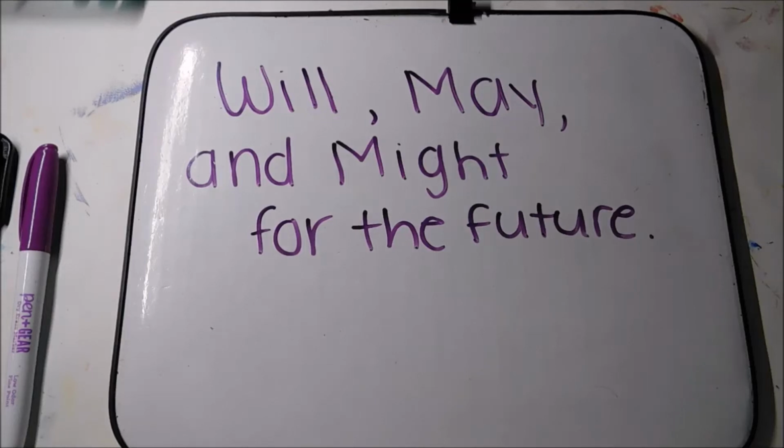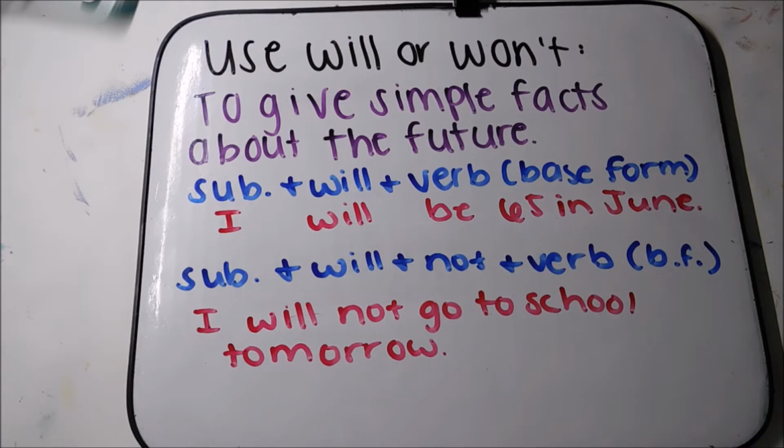Today we're going to talk about will, may, and might for the future. We're going to use will or won't. Won't is will not, okay? The negative form of will. To give simple facts about the future. These are things that are 100% going to happen.